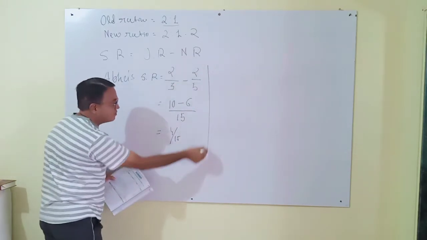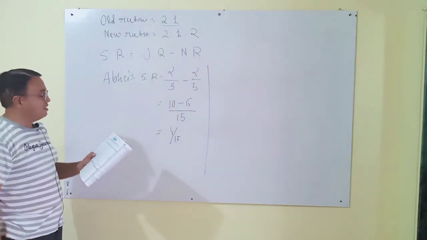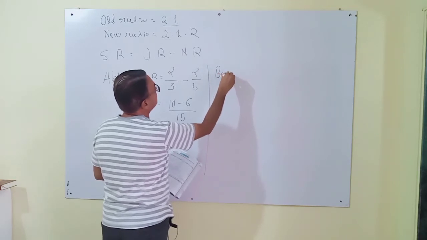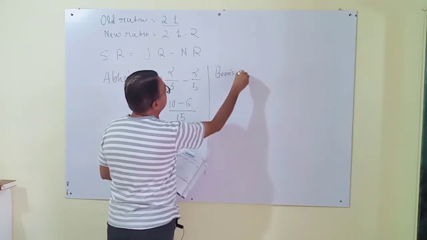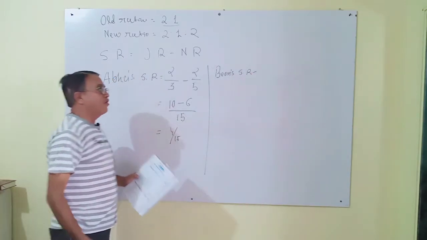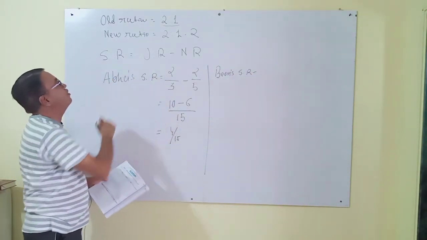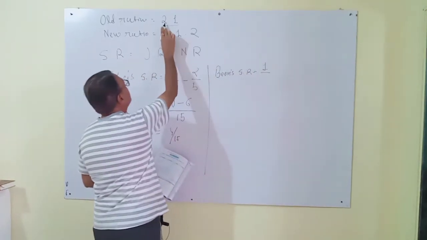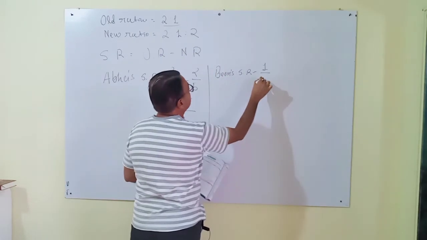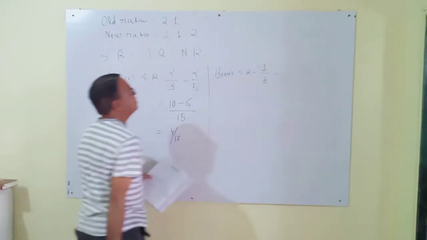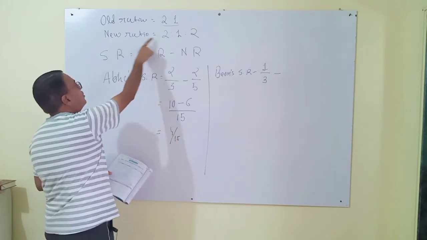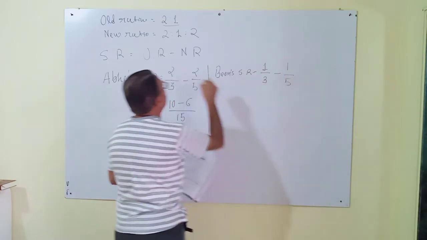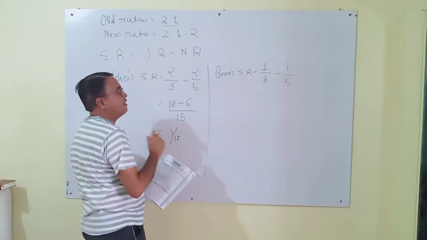Similarly, we will find for the next partner, Bina. Then Bina's sacrifice ratio. The formula is old ratio minus new ratio. The old ratio here is 1 upon 2 plus 1, which means 3. Bina's new ratio is 1 upon total 5, since 2 plus 2 plus 1 is 5.